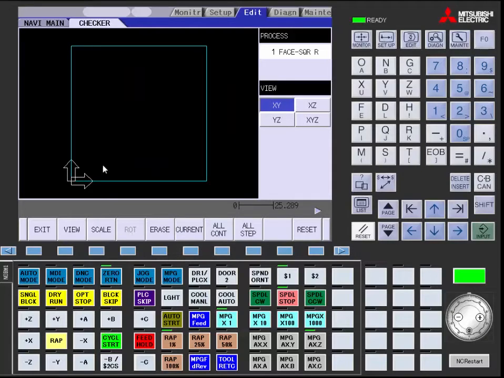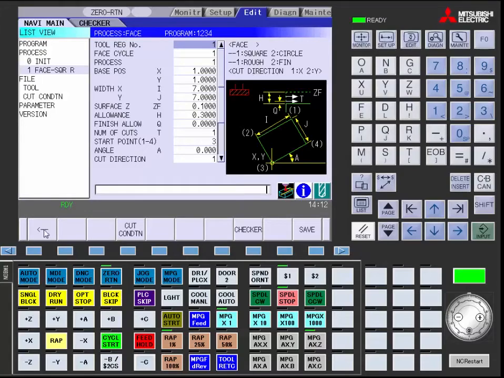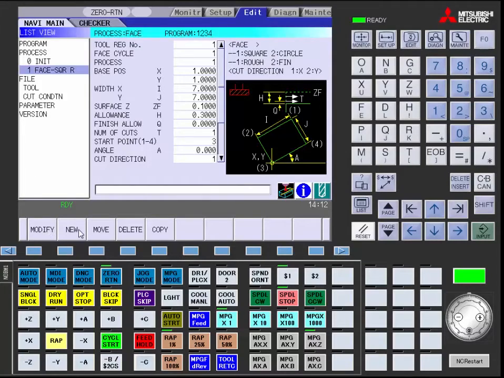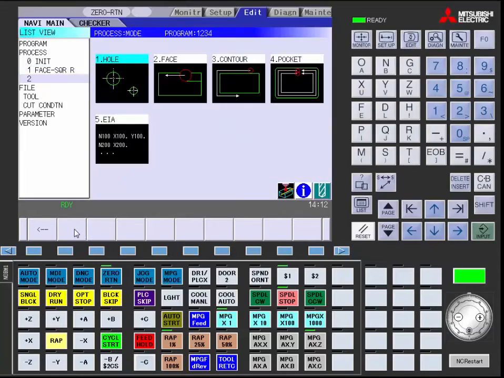For this, we will choose XY. And then hit all continue, and as you notice, your cut is done. Go ahead and hit reset, and then hit exit. For the second process, we need to go back to our list view, hit new. The second process we are going to do is make a hole.